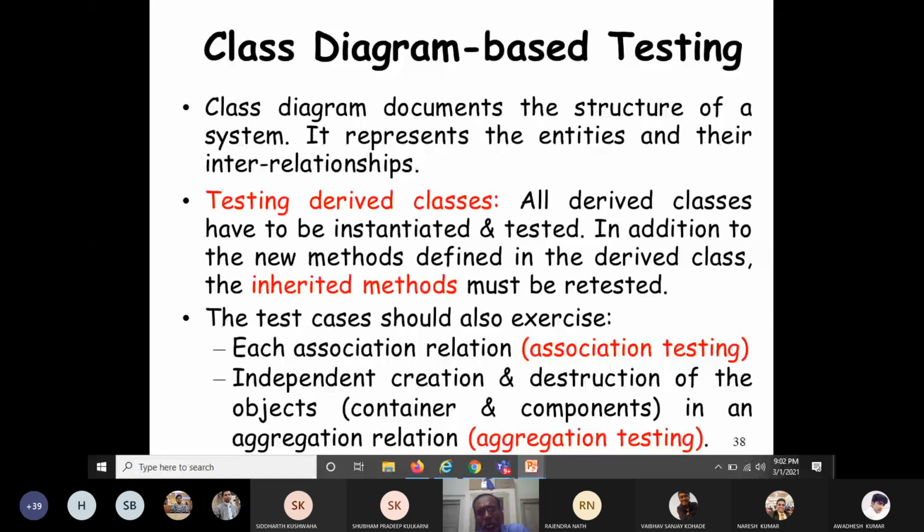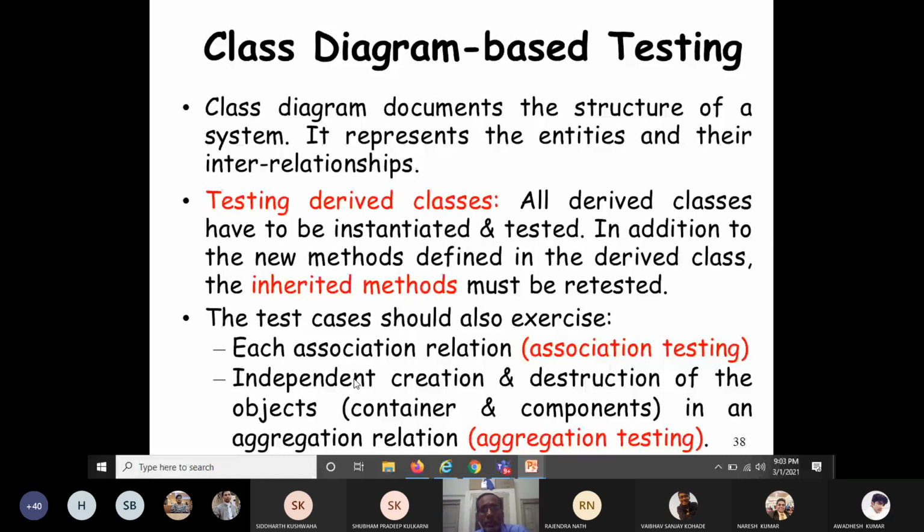So what should you then do? You should design test cases to test each of the relationships. If there is an association relationship, that needs to be tested. If there is some aggregation relationship, you have to design test cases to test it. If there is some generalization relationship, you have to design test cases to test that relationship. So you must design test cases to test each and every possible relationship present in a class diagram. This is the generic test requirement.